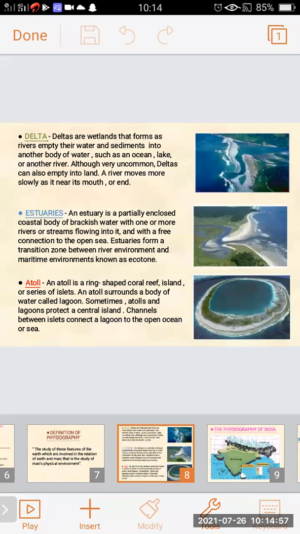These are the three concepts which are very much important and we are going to learn in this lesson: delta, estuaries, and atolls.